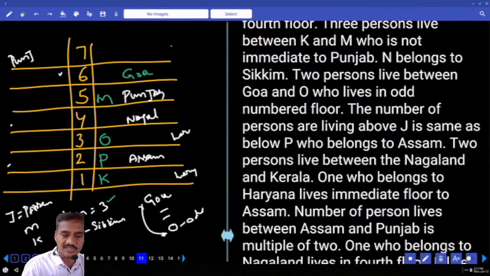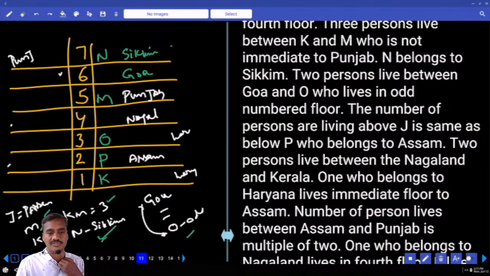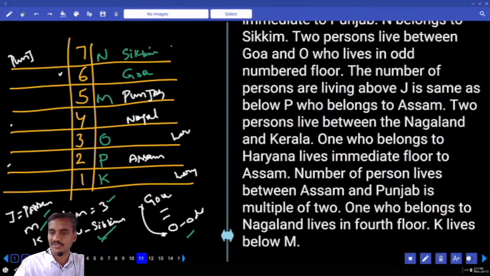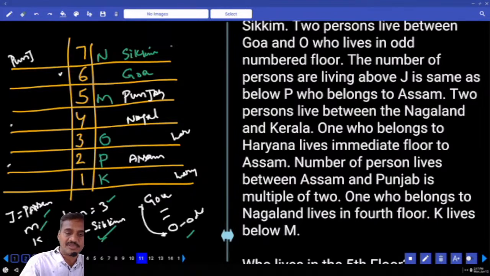And K and M have 3 between them. N is from Sikkim. As N is from Sikkim, where should this N be? N must be on the topmost floor and it belongs to Sikkim. J, M is below this one, Goa and R we have done. Then is any other information left over? There are 2 persons between Goa, and the number of persons above J is below P. J is here.